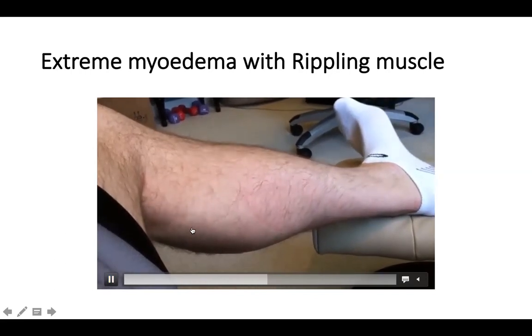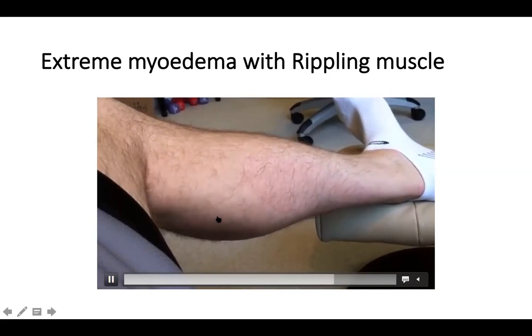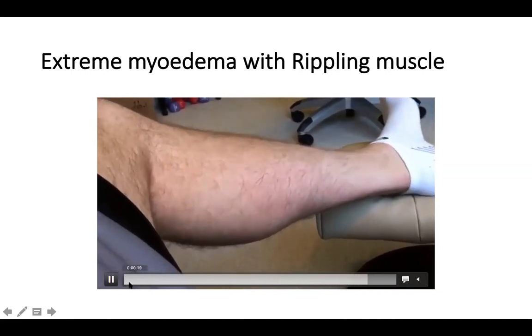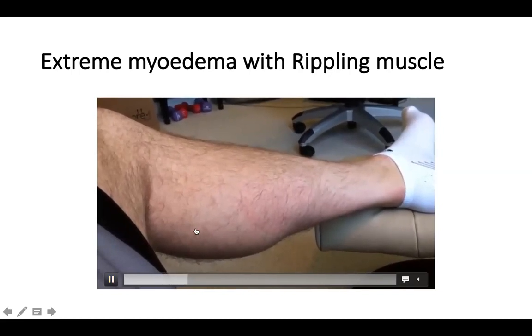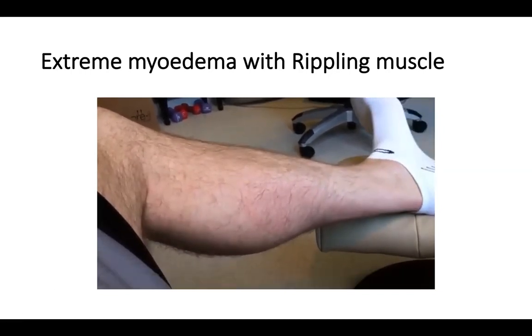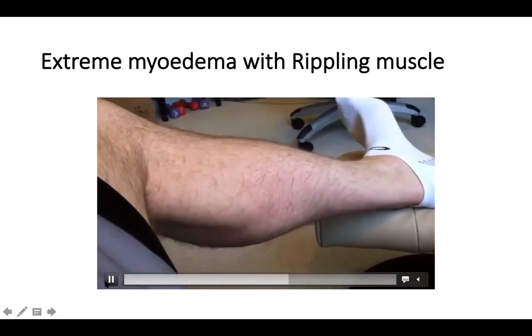Just observe this muscle. Very interesting, there are rippling-like movements. It's a type of myoedema or a movement of the muscles, which is seen in calf muscles. It's seen in rare muscle conditions like caveolinopathy or rippling muscle disease.